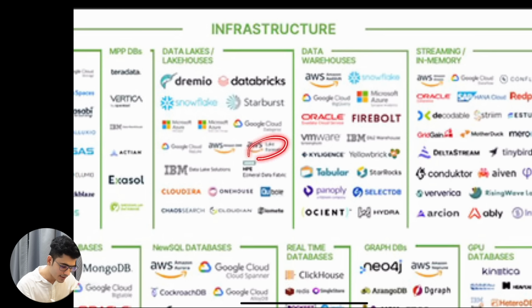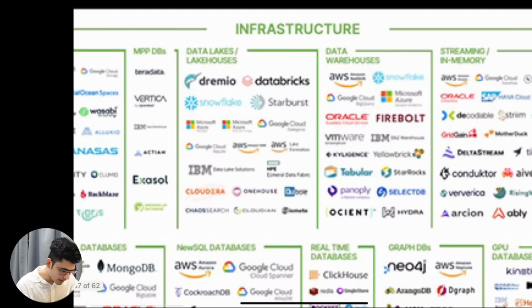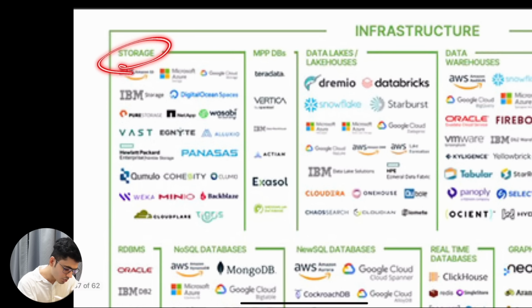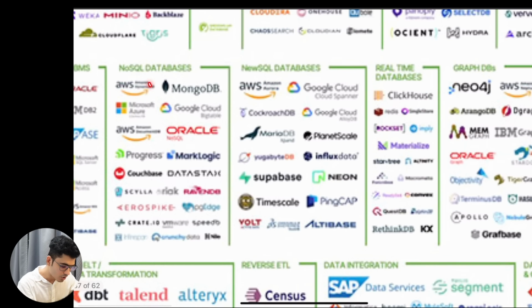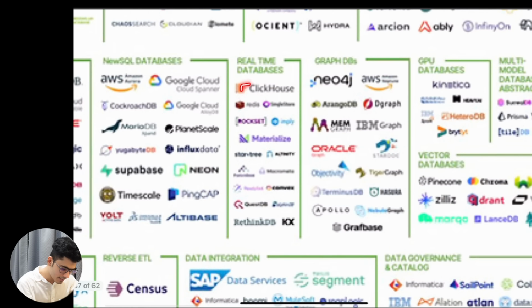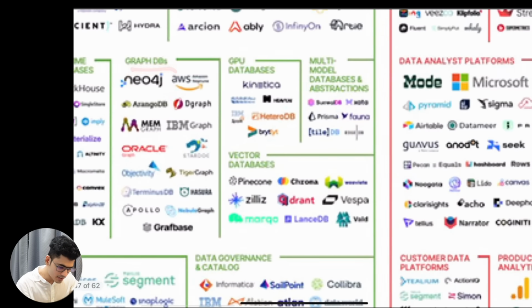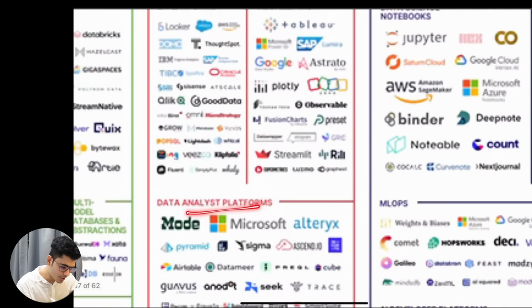As you can see, there might be S3, Databricks is used, Dremio is used, Cloudera has their own stuff going on. This is storage system provided by the different NoSQL databases like MongoDB. There might be Cassandra somewhere, CouchDB, and all of the other things. Real-time databases, graph databases. You see, I was telling you about this, right?